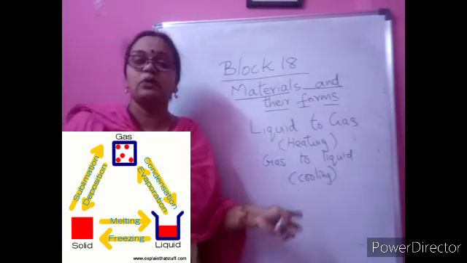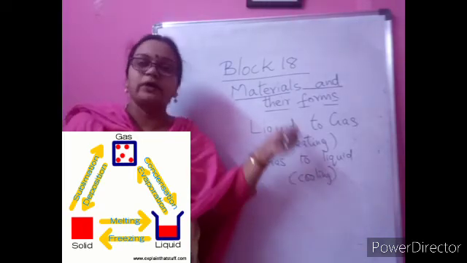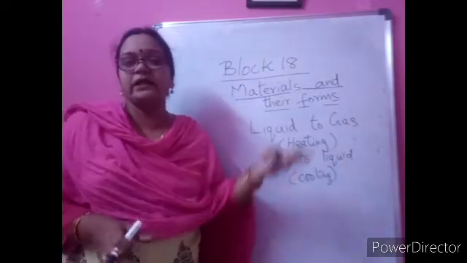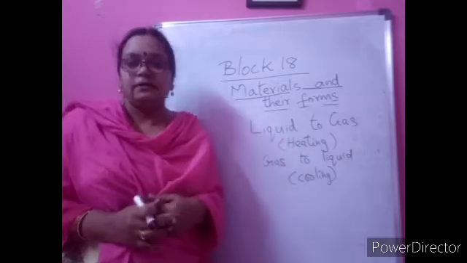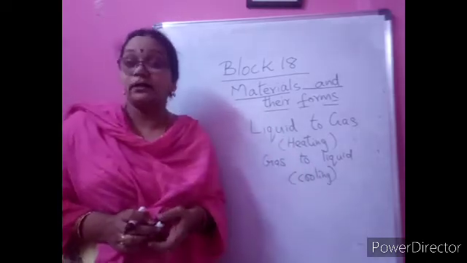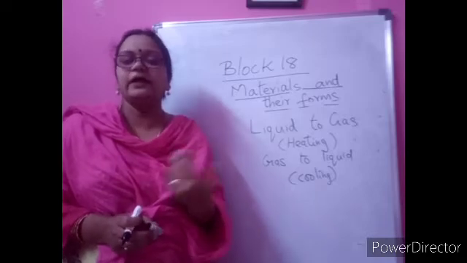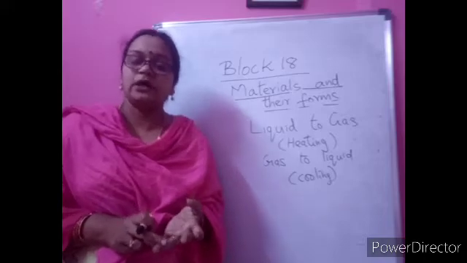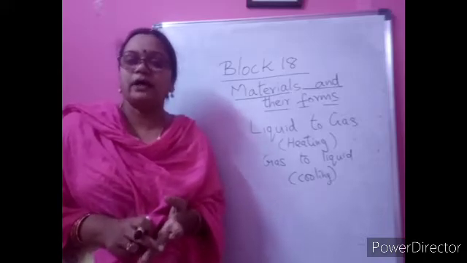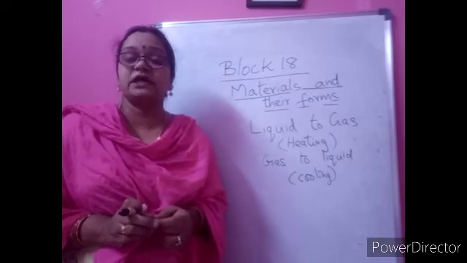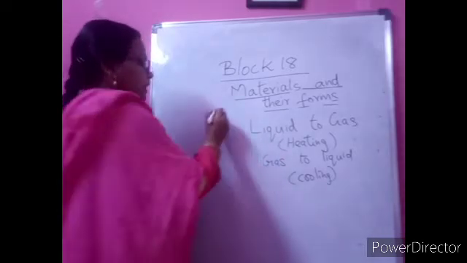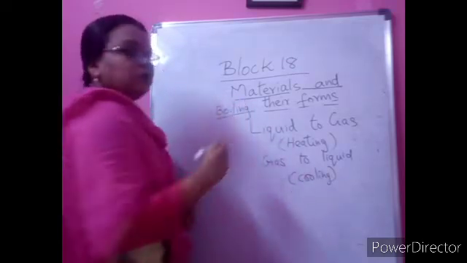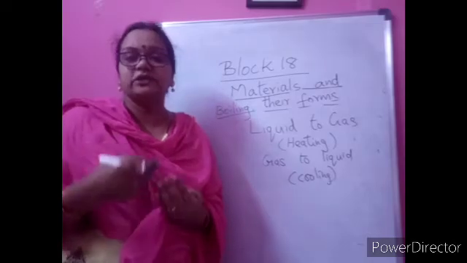That's how the rain happens, children, the water cycle, when we learned about that. The water vapor goes up as it is cold there, again they become water and come back to the earth as water. So this is another new thing which we are learning about changes in form. Freezing, melting you learned, right, children? And boiling also. When the liquid starts changing into gas, that is called boiling. Boiling is when you are heating directly, just now we have drawn the picture. Directly when you are heating, the liquid is changing into gas.